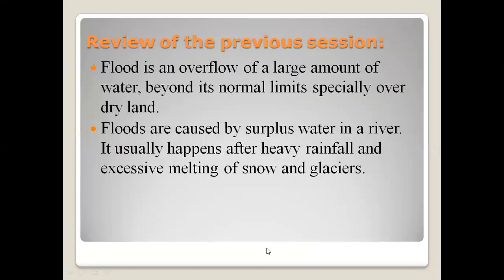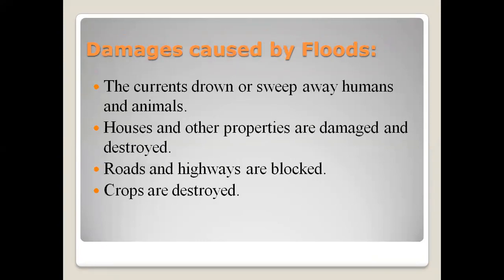We learned that a flood is an overflow of a large amount of water beyond its normal limit, especially over dry land. Floods are caused by surplus water in a river, which can be due to heavy rainfall and excessive melting of snow and glaciers. Then we learned about the damages caused by floods: they harm humans and animals, houses and properties are destroyed, roads and highways are blocked, and crops are destroyed.